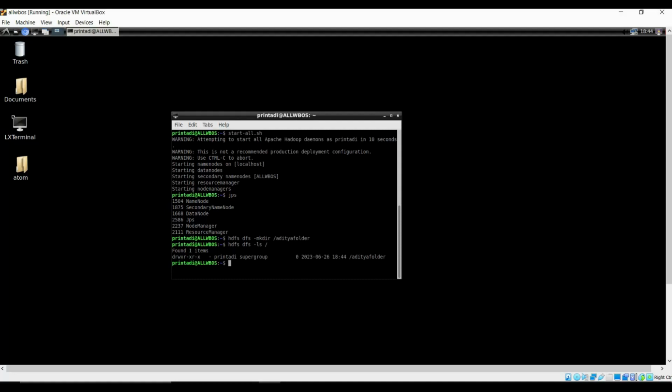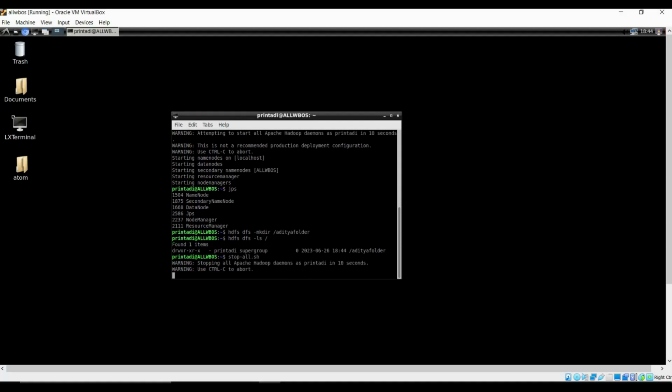Okay, so this is how Hadoop works. If you want to stop your whole Hadoop server, just type this command stop-all.sh and it will be stopped.